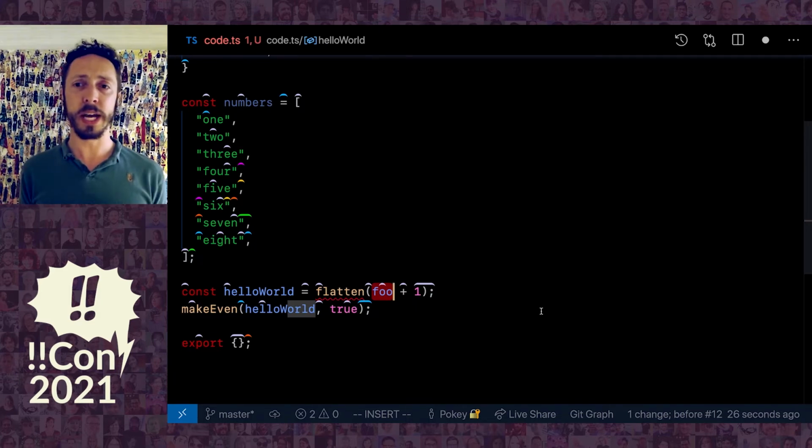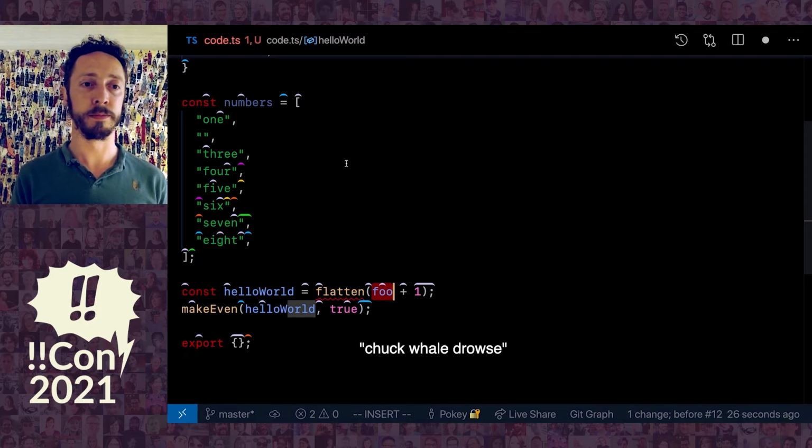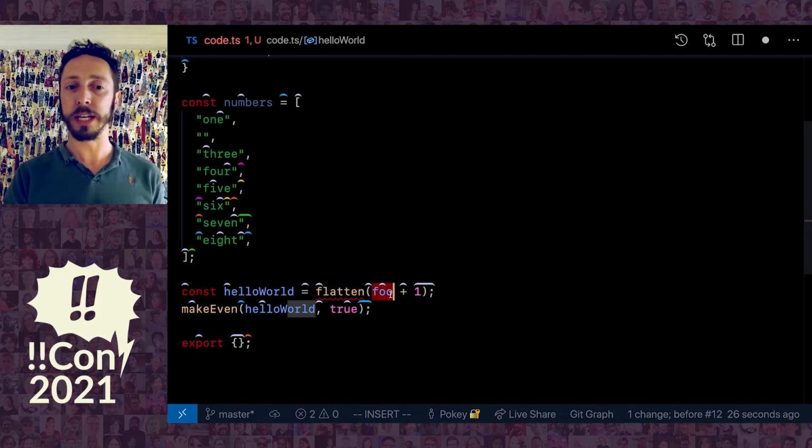But then I had this realization, which was, if I can easily talk about any place within a file, why do I even need to move my cursor there at all? Why don't I just say what I want to have happen? So for example, let's say I wanted to delete this. I can just say chuck whale drowse. And you see it just gets deleted. My cursor never moved. It still has foo selected.